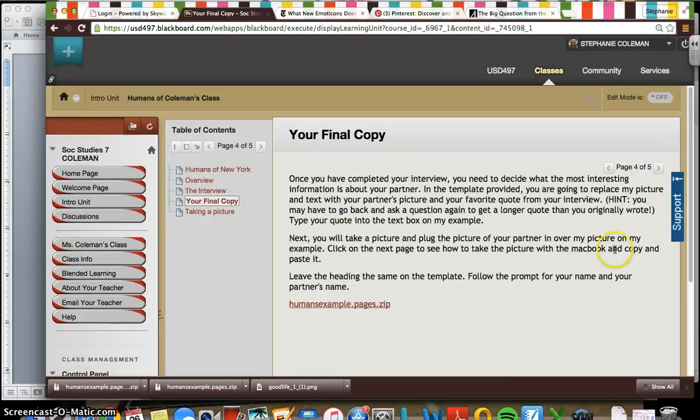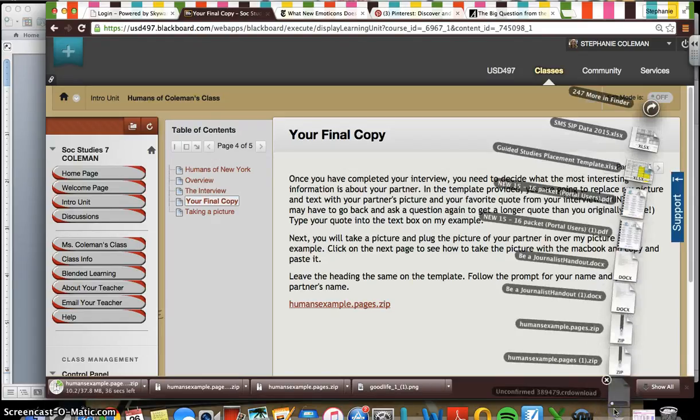So once you've done your interview and you're ready to put it all together, you need to decide what's the most interesting information that you heard about your partner. So on this template that you are going to download, you're going to replace all the pictures and the text and put your name on it. So basically what you're going to do when you're ready is click on the file. It'll either download down here in the bottom, or you might see a little thing jump down here to download. It might take just a couple minutes or less to download, but you just click where your downloads are, and then you're going to open